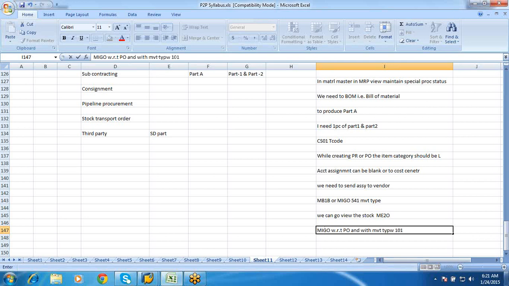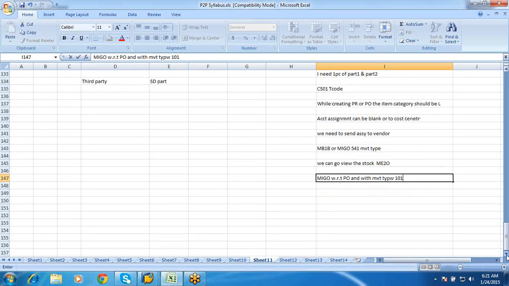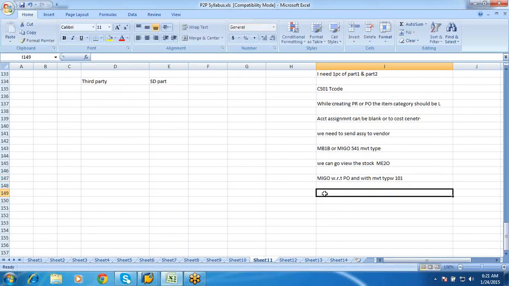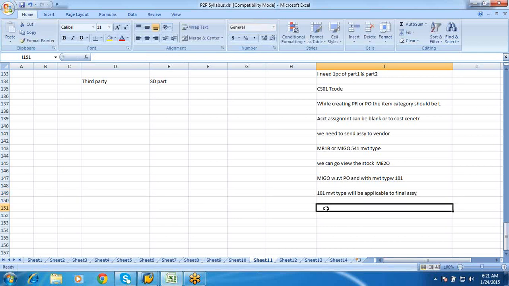This movement type 101 will be applicable to your mother part, I can say to the final assembly.